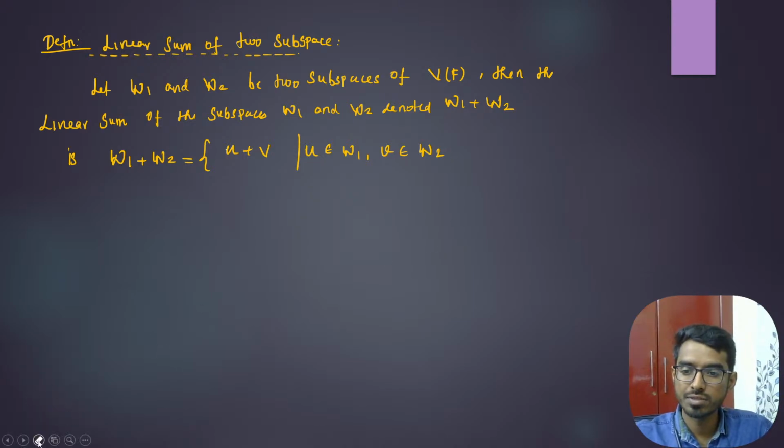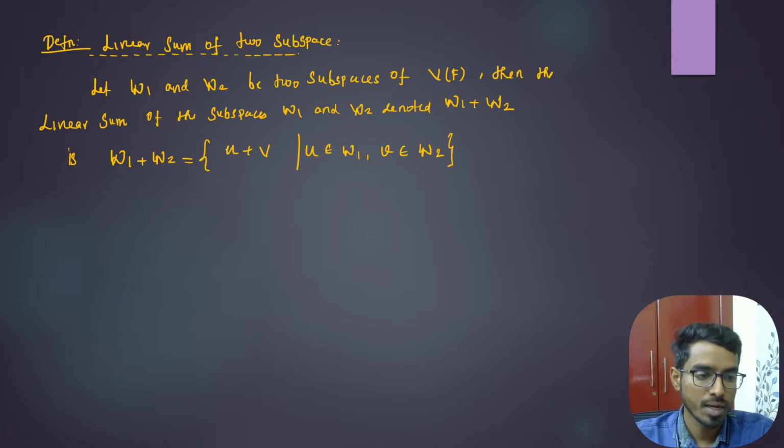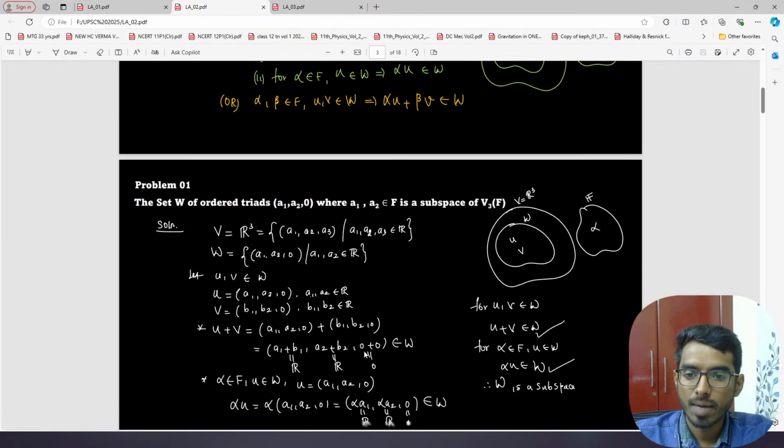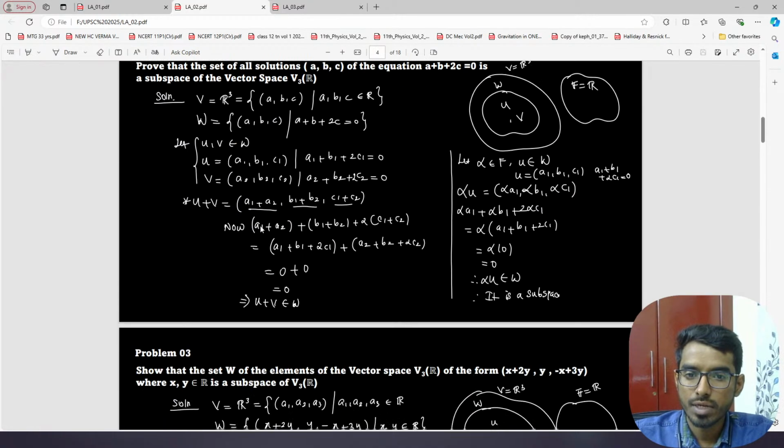union of two subspaces. In the union of two subspaces, we defined what is meant by the union, and then we also proved that the union of two subspaces is not a subspace. Let me recall that also. After defining subspace, let's see that also.